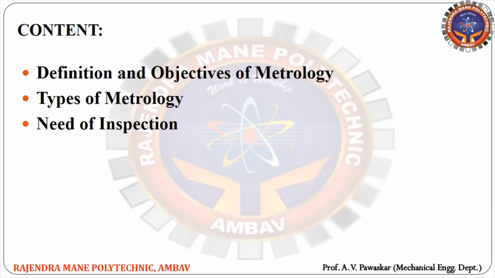Up to now we have completed the definition and objectives of metrology. The types of metrology: there are three types, legal metrology, scientific metrology, and industrial metrology, right? And then the need of inspection. In the further video, we will cover sources of errors, different basic terms used in metrology, and the concept of risk count. Meanwhile, you have to prepare your notes.